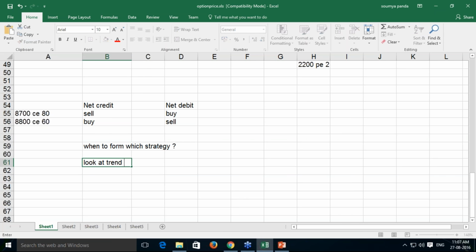Look at the trend. Without a trend breakout, if you form a strategy, then it won't yield you any profit. You have to keep it very carefully. You have to understand this part and keep it in writing. Without the trend confirmation, if you form any kind of strategy, then that won't yield any profit. Rather, it will be giving you some amount of losses. So trend is very important. First we have to look into the trend.